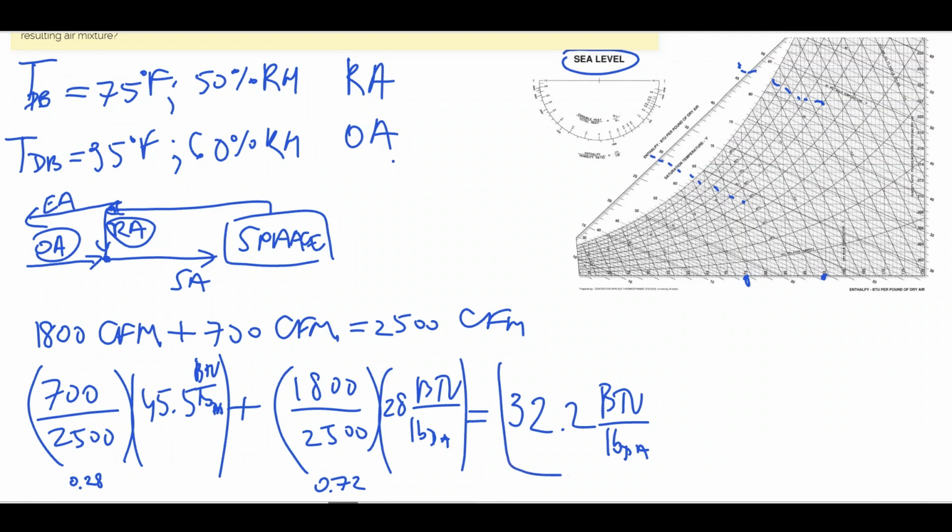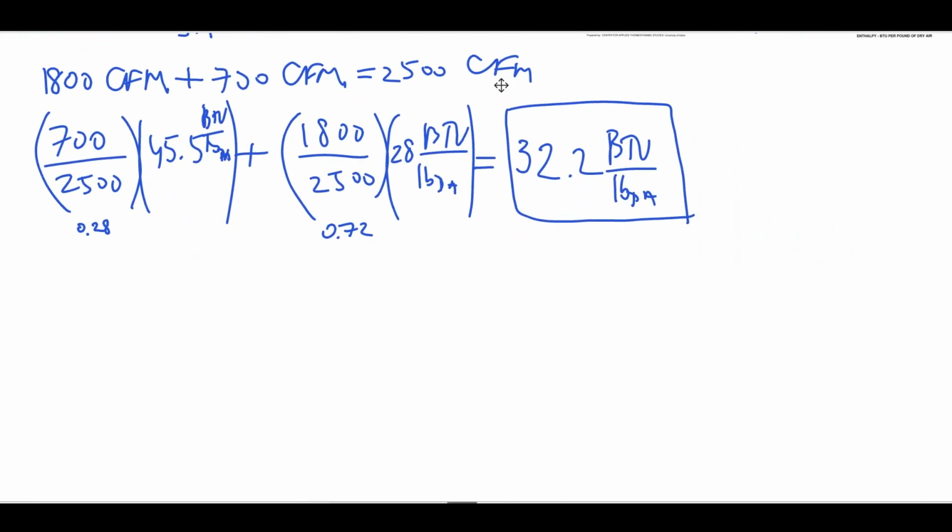So this is one of the solutions we were looking for. Now for the relative humidity, we'll have to do one more interpolation. So we'll have to find what would be our final temperature condition.